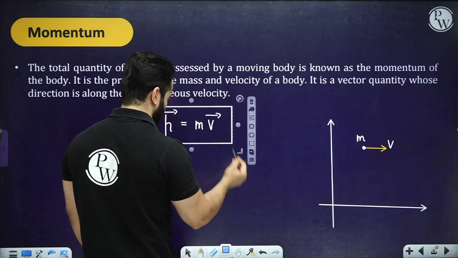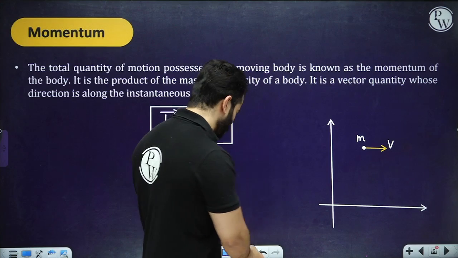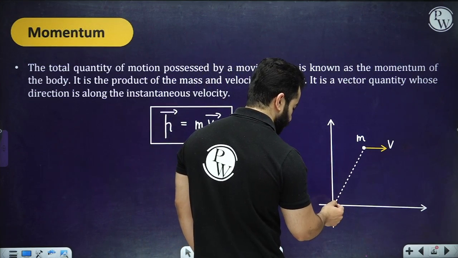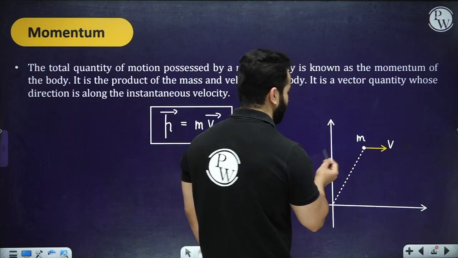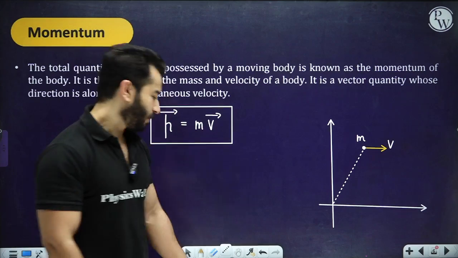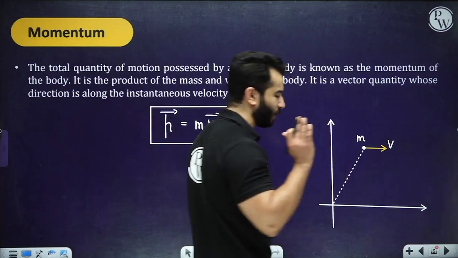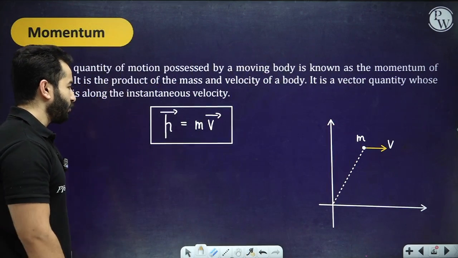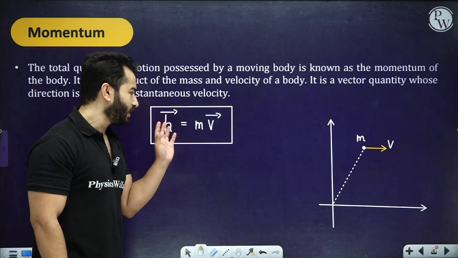Now please remember this diagram, because when we talk about angular momentum, we are going to use this diagram. If you want to find the angular momentum, you can easily find it using this position vector. Right now we don't have to draw the position vector, but you can use the same diagram over there as well. So this is very important.